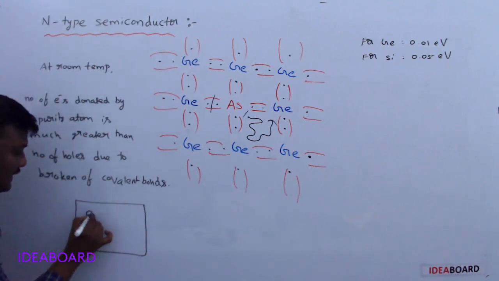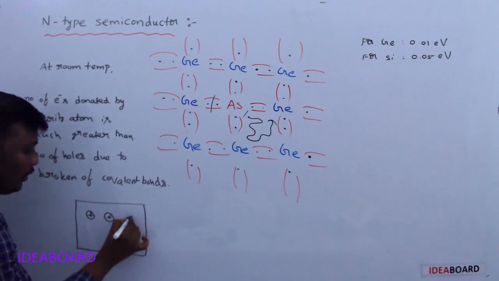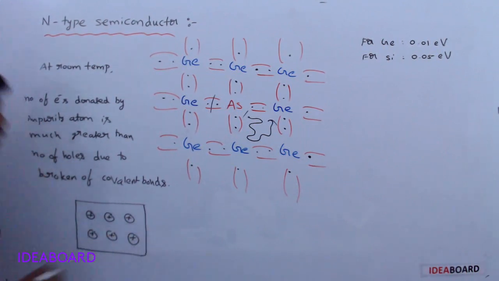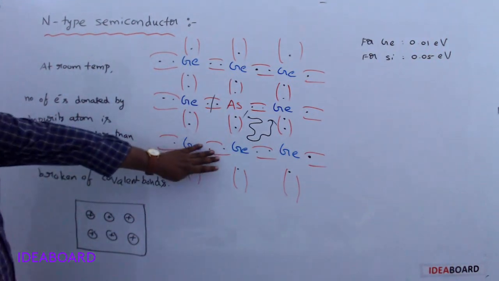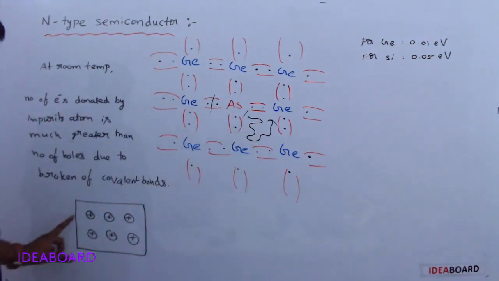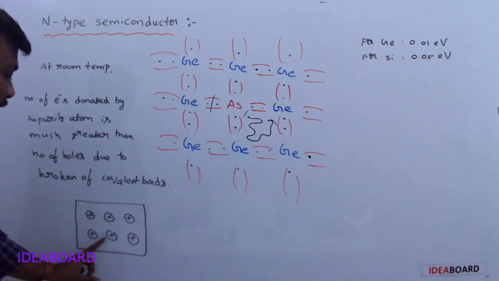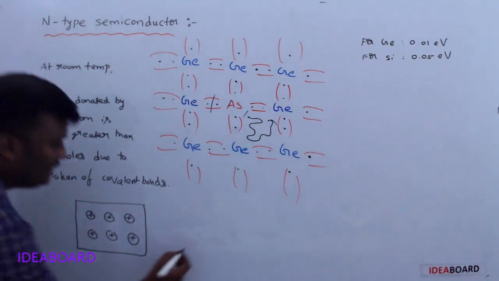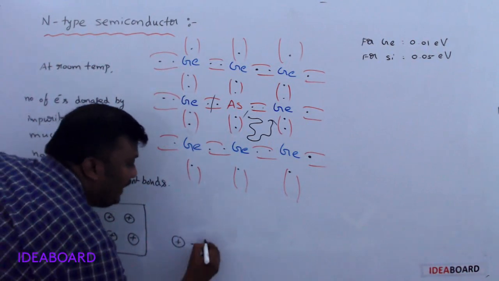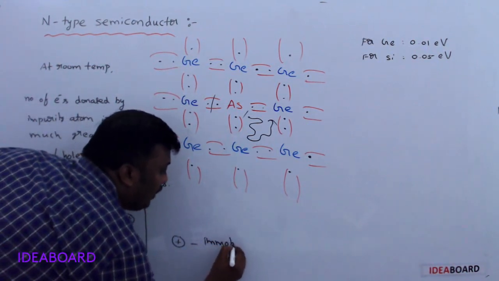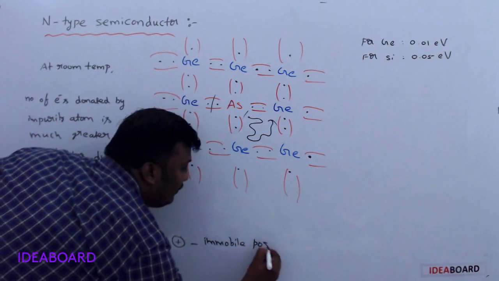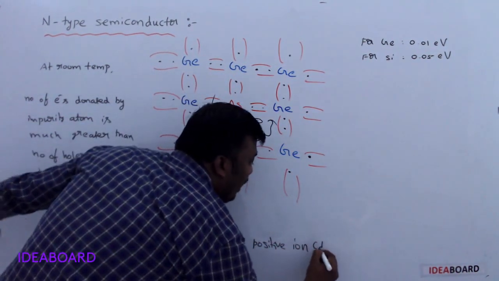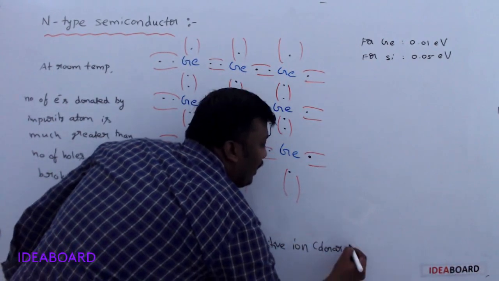It contains some donor impurities. Due to the donation of electrons, these impurity atoms got the positive charge, so these are called positive ions. This is represented by immobile positive ions or donor ions.